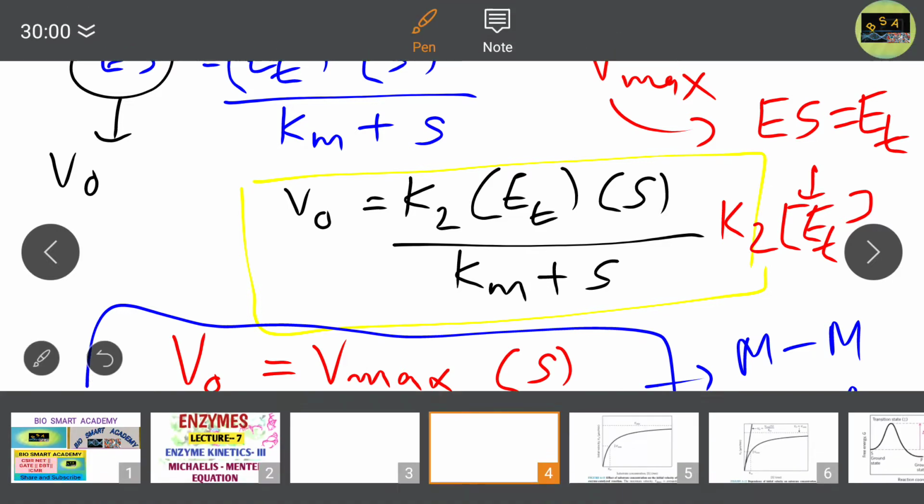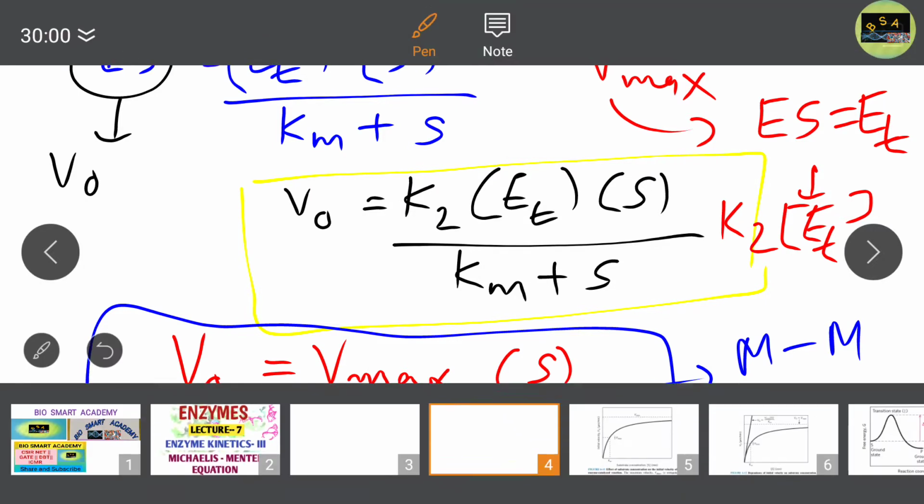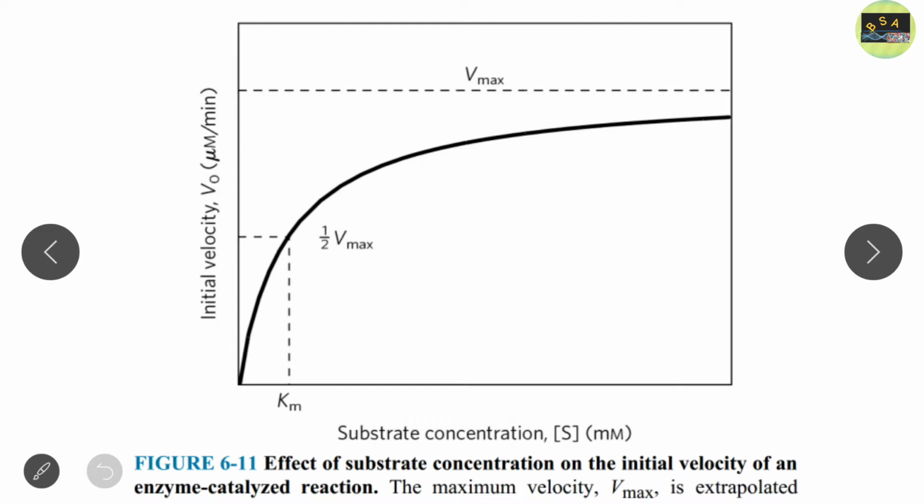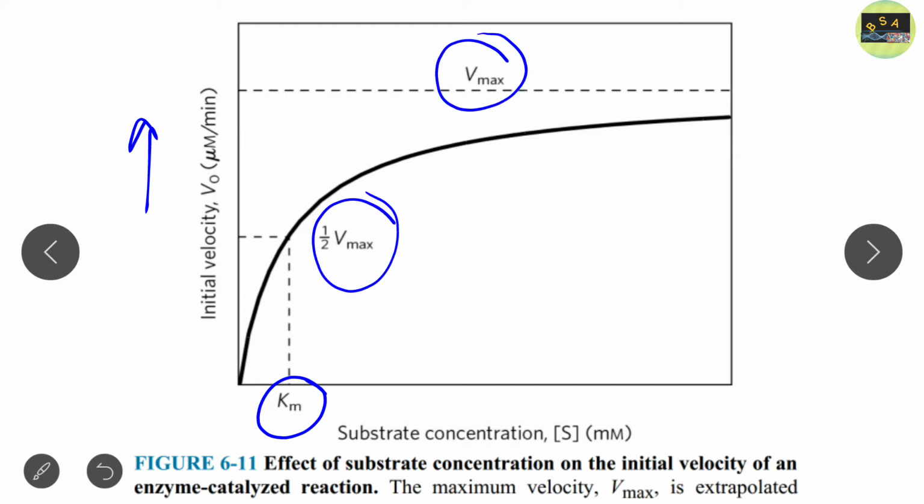Now just look at this graph. I hope you noted down all these things. If you face difficulty in understanding, then repeat the lecture and you will understand easily. So this is the initial velocity, this is the Km, this is Vmax, and this is half Vmax. We discussed all these things.